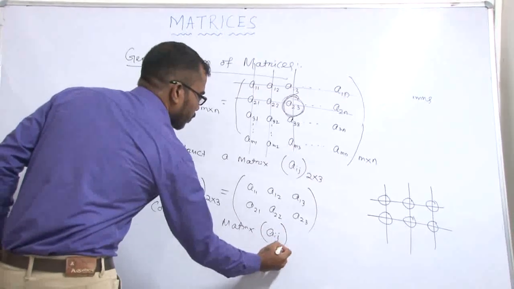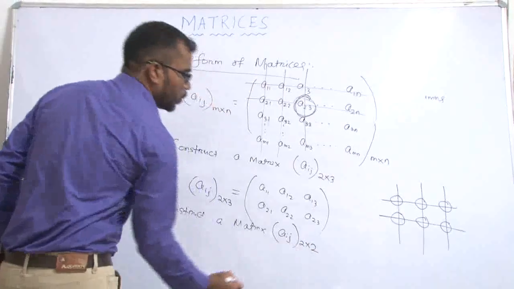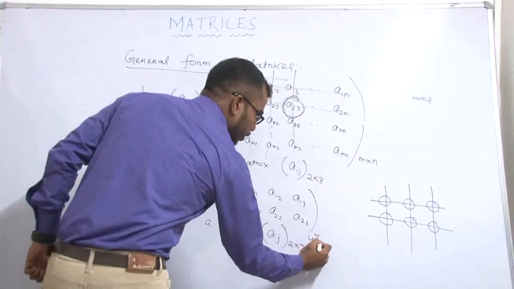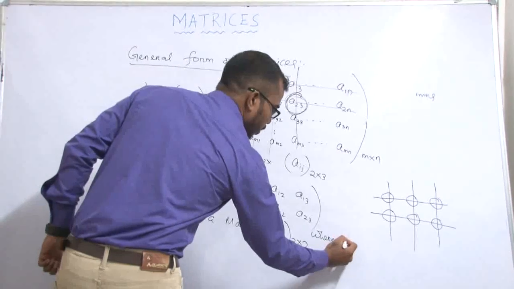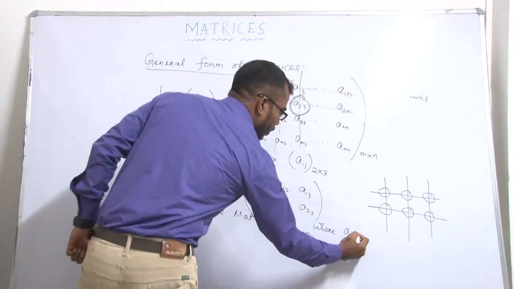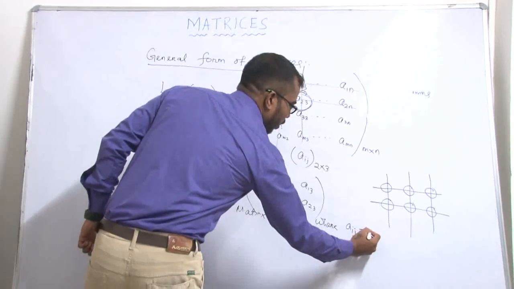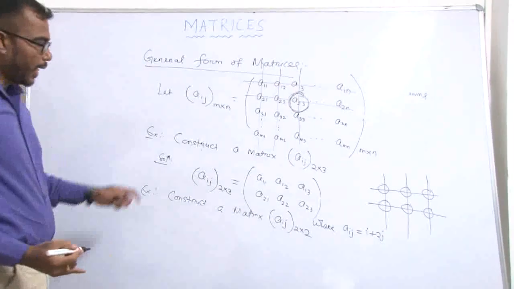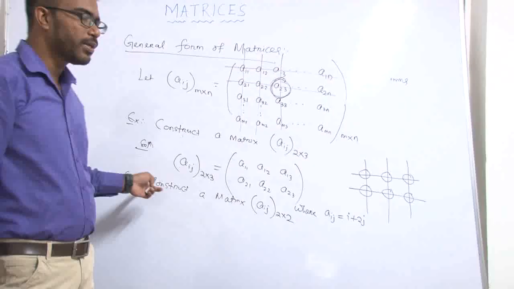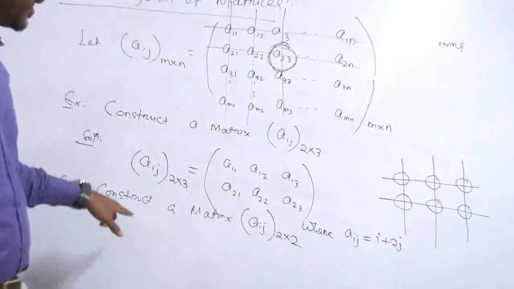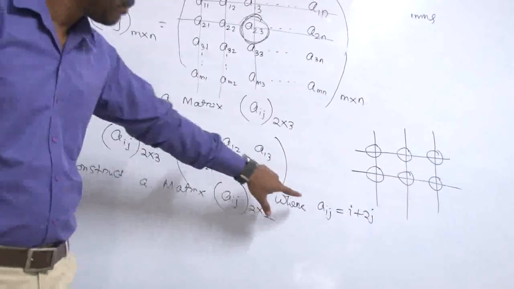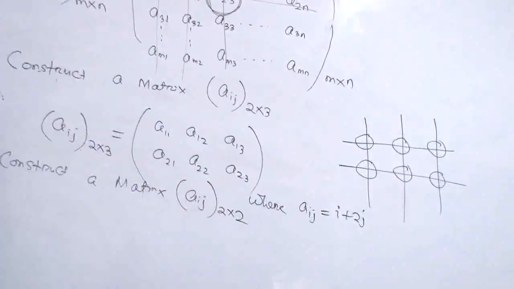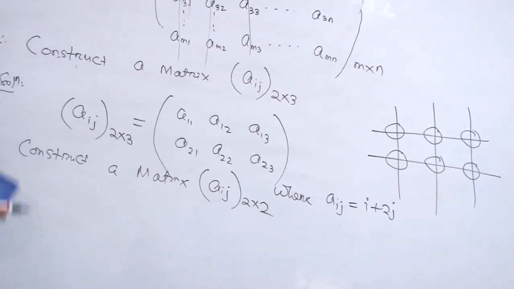Construct a matrix Aij of 2 into 2, where the condition is Aij equals i plus 2j. In this question, first we create a matrix, then we apply this condition.